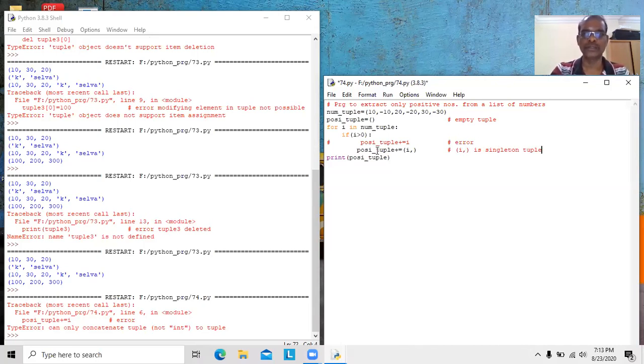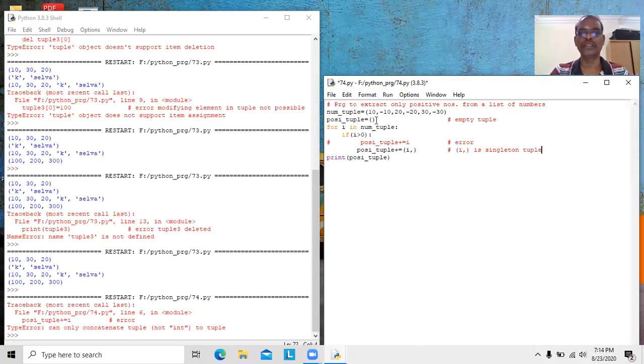Here also, the left hand side is one tuple and the right hand side is also one tuple. In the earlier case, this i is an integer variable. So it is not possible to concatenate an integer variable into the existing tuple. Whereas here, plus equal to is used to concatenate the tuple available on the right hand side into the left hand side.